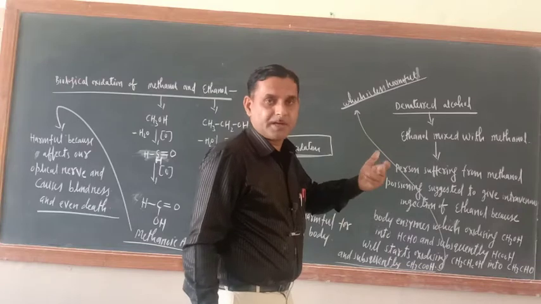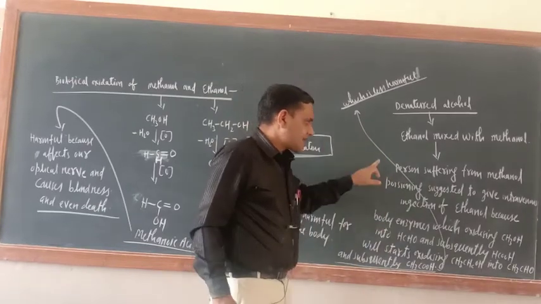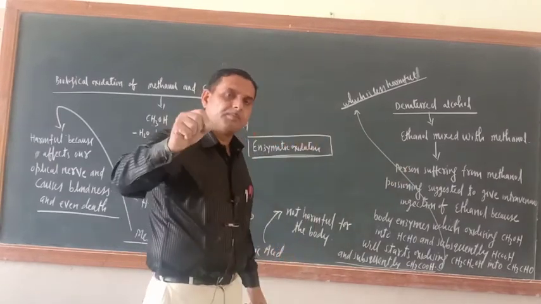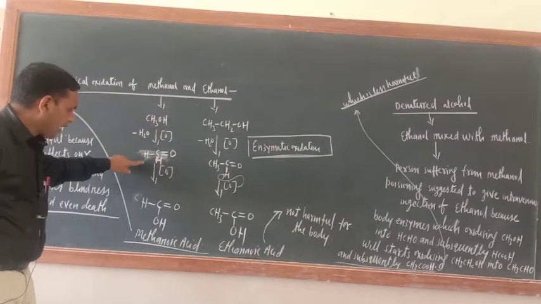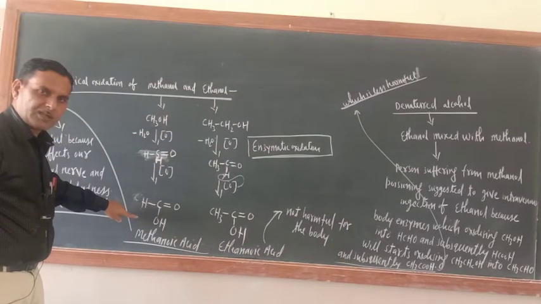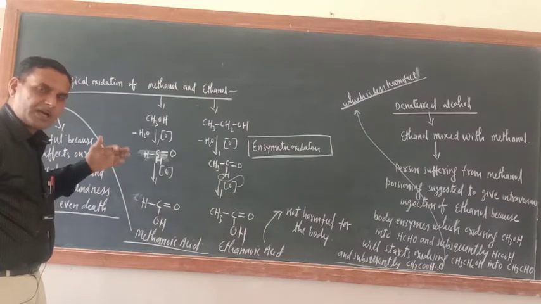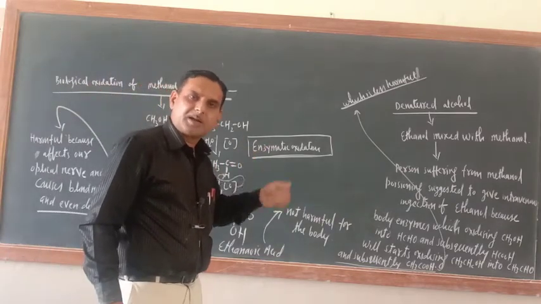Then what would happen if denatured alcohol reached our body? Just see, if methanol is also reached in our body, it will follow this route only for biological oxidation. And what will it form ultimately? Methanoic acid, and methanoic acid will affect our optical nerve and make us blind and even cause death also.